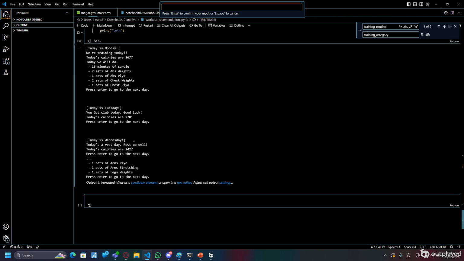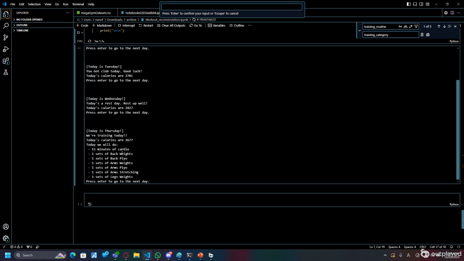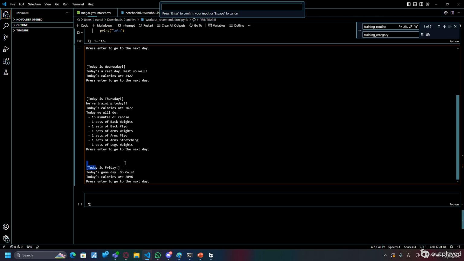Then Thursday, we hit a lot less weights. We mainly do plyo and stretching since we have a game in a couple days, right? So it still gives me a couple of calories, but it gives me more cardio, stretching and plyometrics based training. Then on Friday we have a game, so we have very high caloric intake because we're sweating a lot. And then today's game day, so we're not training.